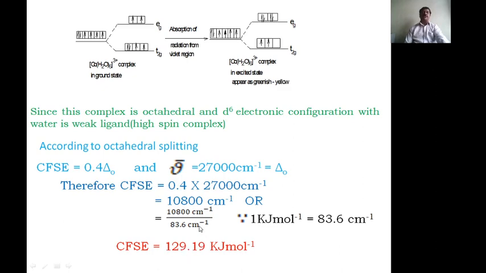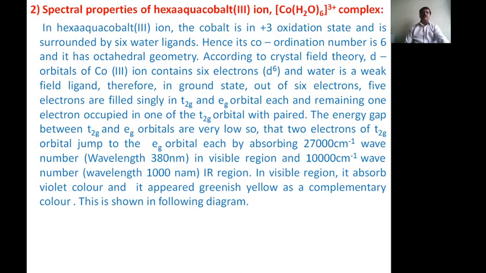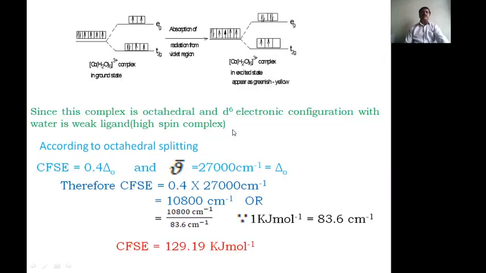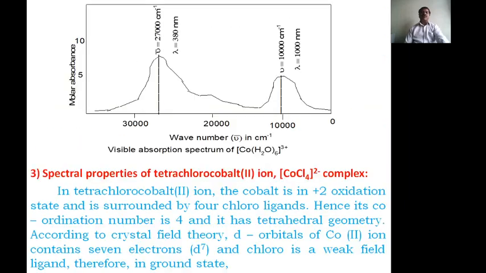This is about the crystal field stabilization and the spectral properties of the hexa-aqua cobalt 3 ion. The third property is the graphical representation. The 2 absorptions are at these wave numbers, and this is 10,000, absorbed in the infrared region, and these are absorbed in the visible region, which gives the color of the radiation, while this cannot appear as it is not in the visible region.